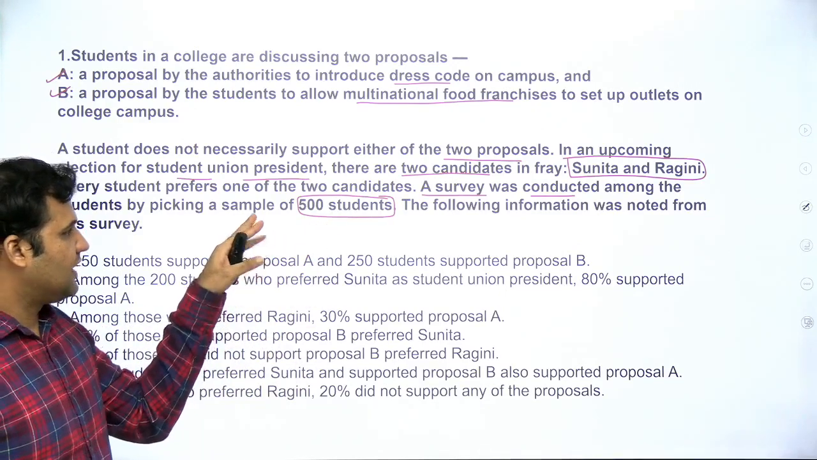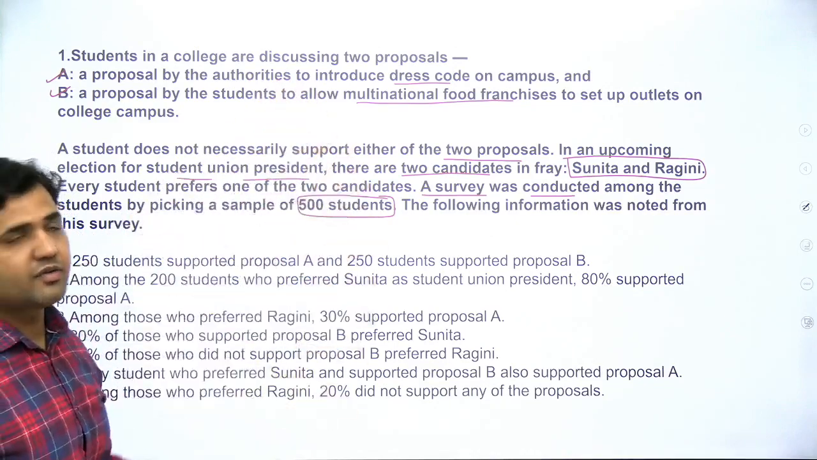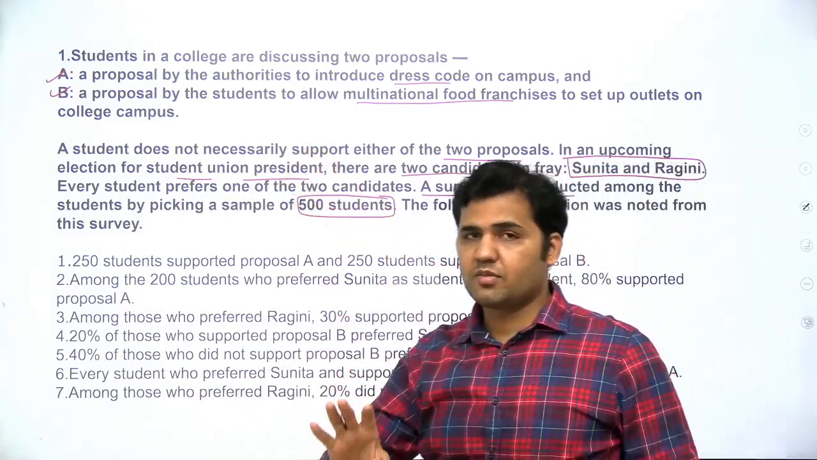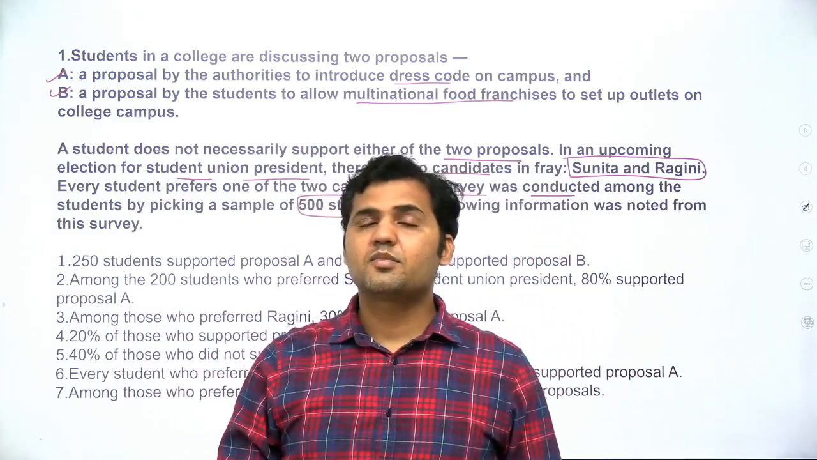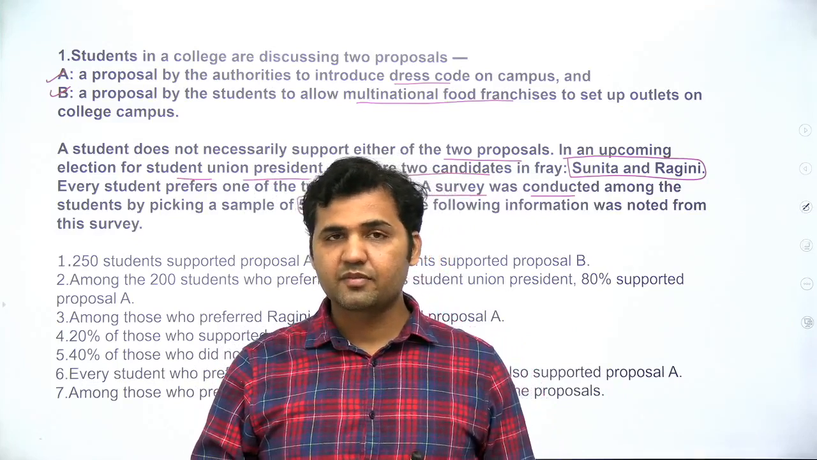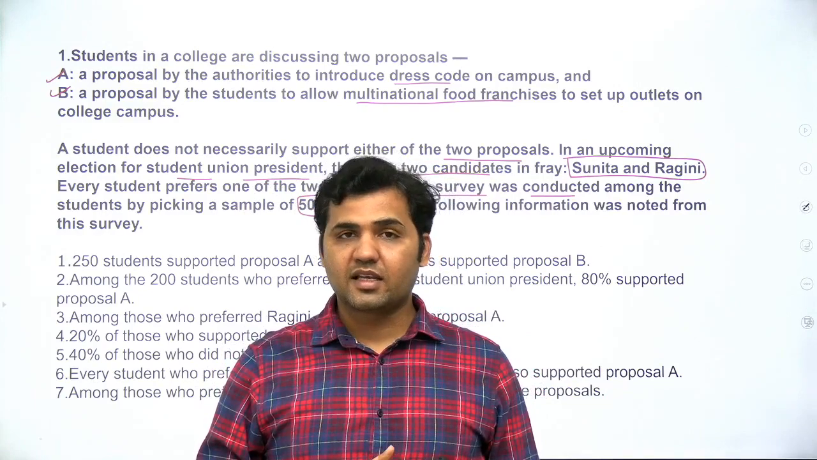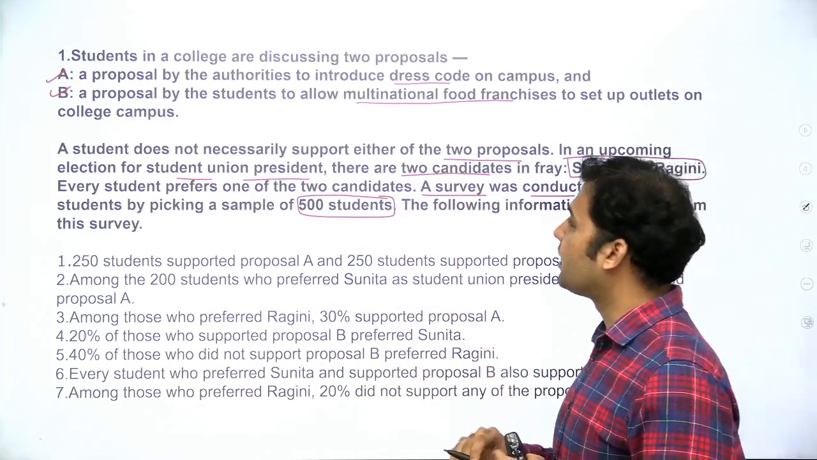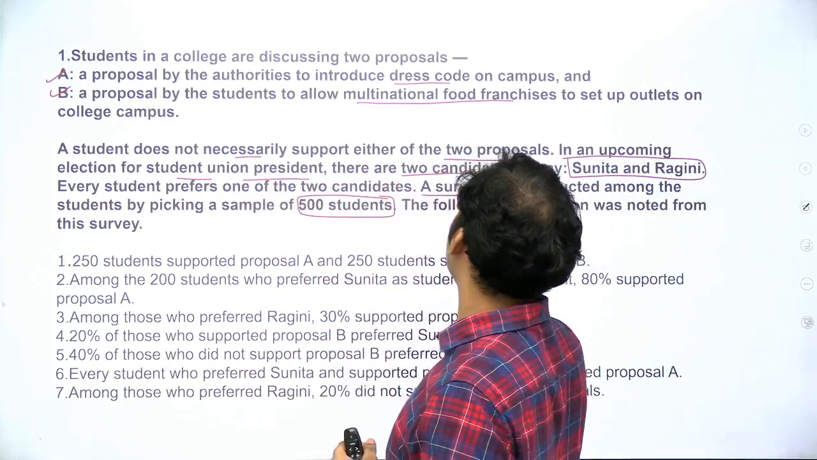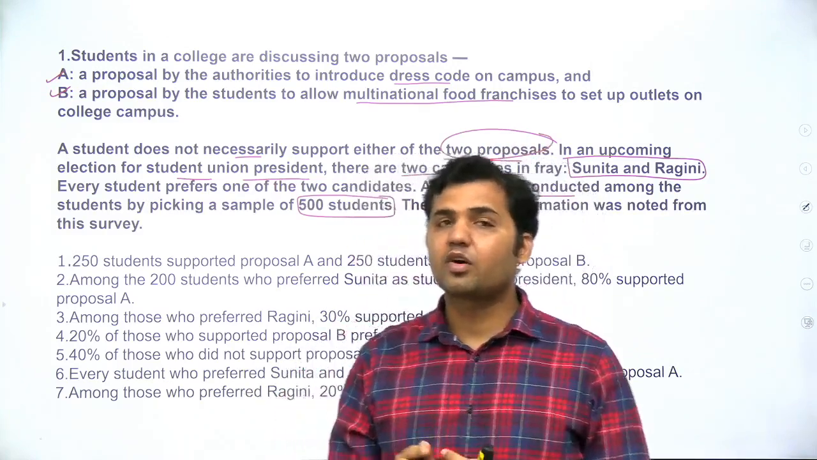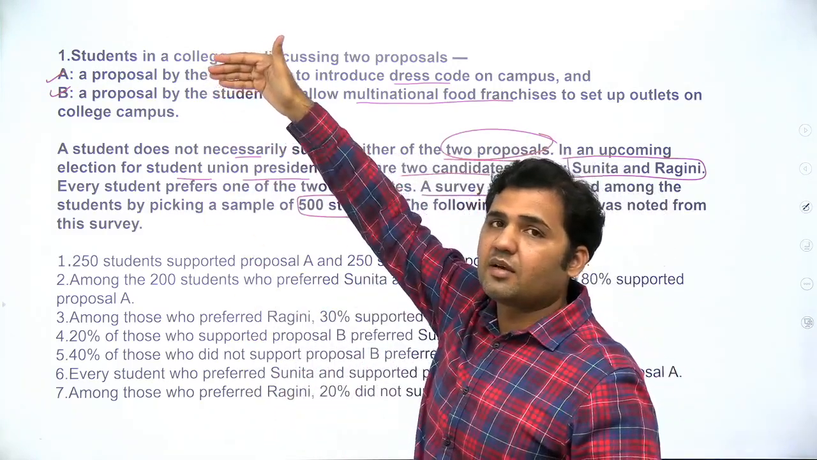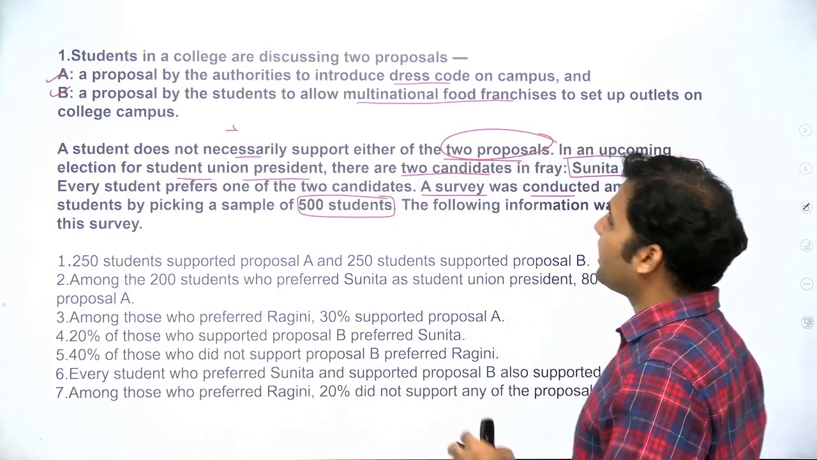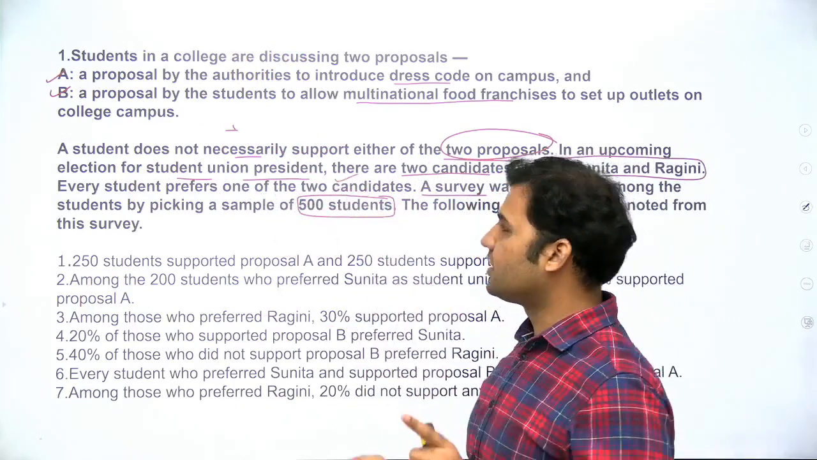Now, once you are done with the second paragraph, you must have come to this point that we are talking about four components over here: the candidate supporting proposal A, the candidate supporting proposal B, the candidate supporting Sunita, and the candidate supporting Rakini. Also, two very small but very important pieces of information: a student does not necessarily support either of the two proposals. That means a student has the option of not selecting proposal A and not selecting proposal B. But every student prefers one of the two candidates.